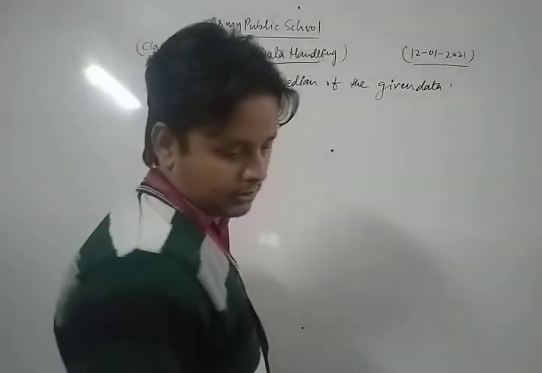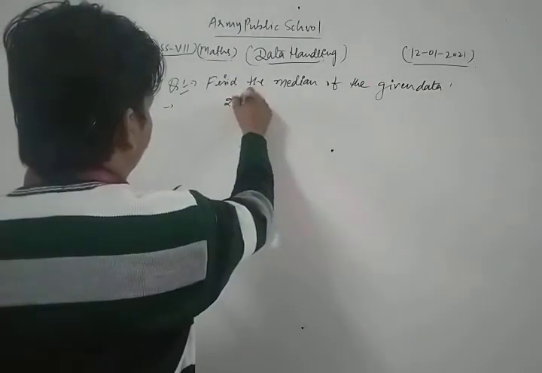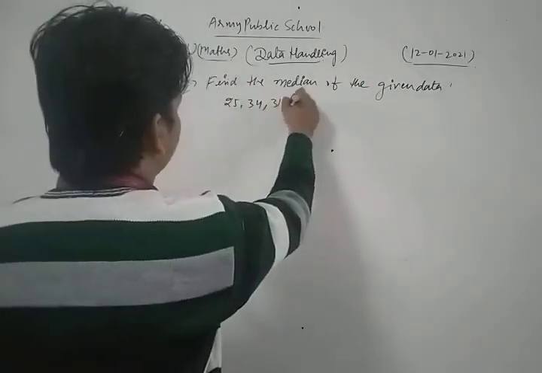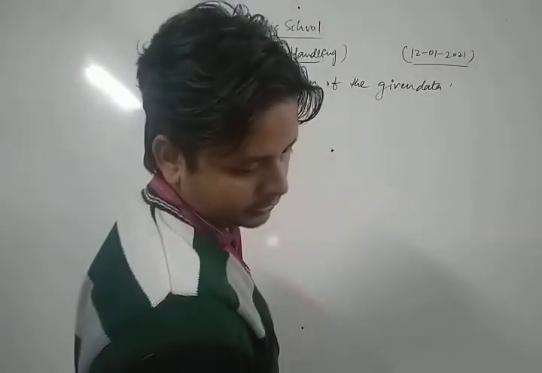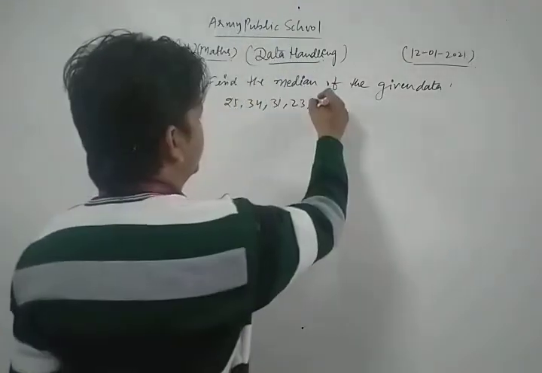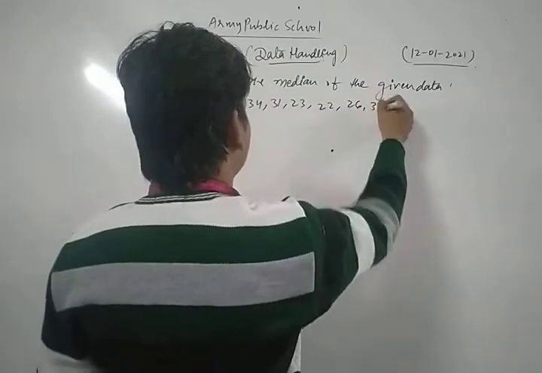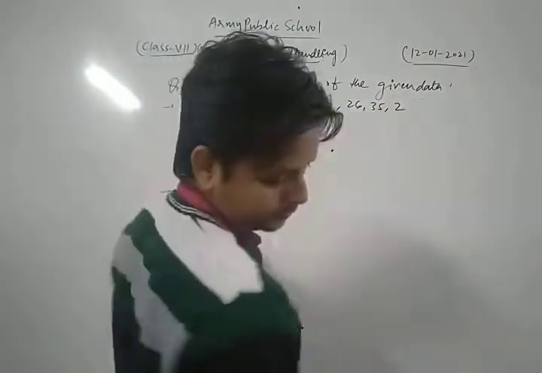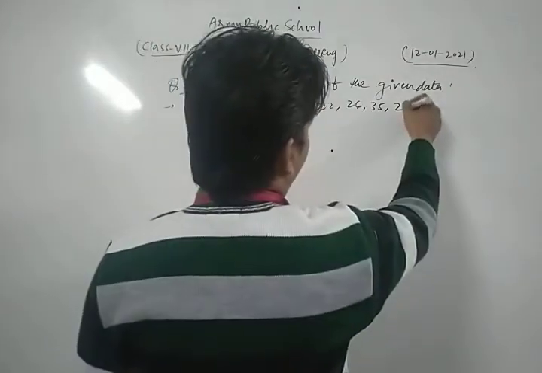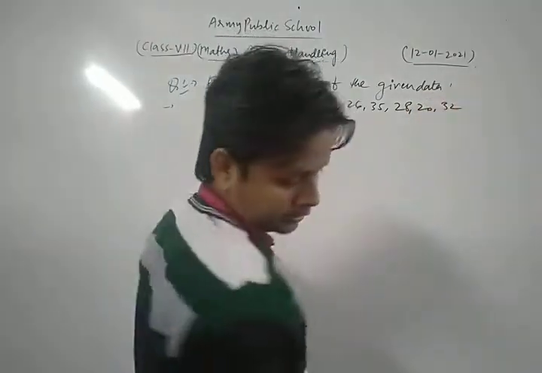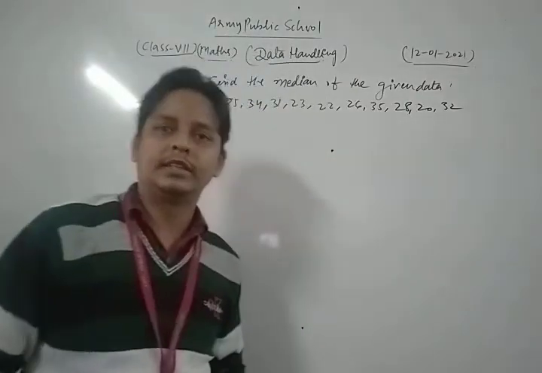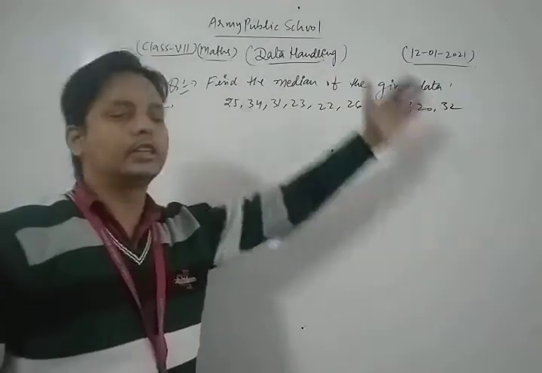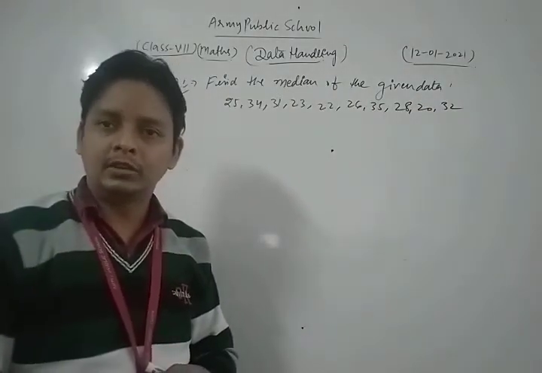And the data is 25, 34, 31, 23, 22, 26, 35, 28, 20, 32. So let's see that question. Dear student, this is the question here, and we find the median of the given data. This is an ungrouped data.